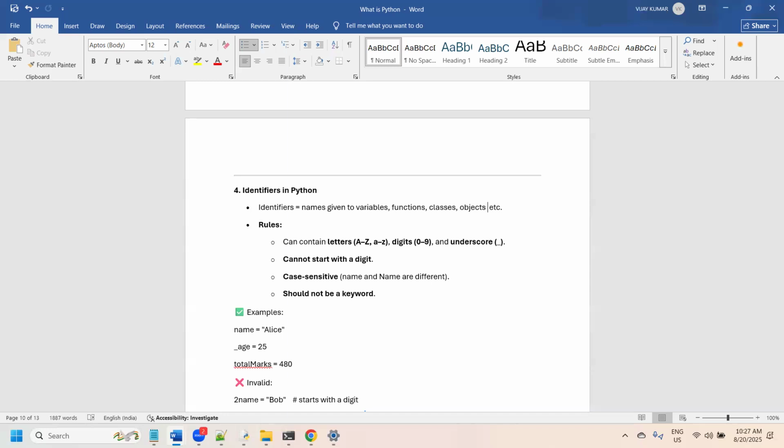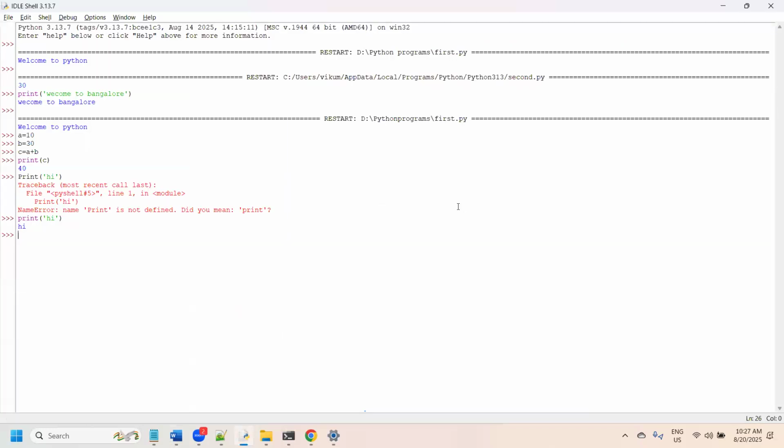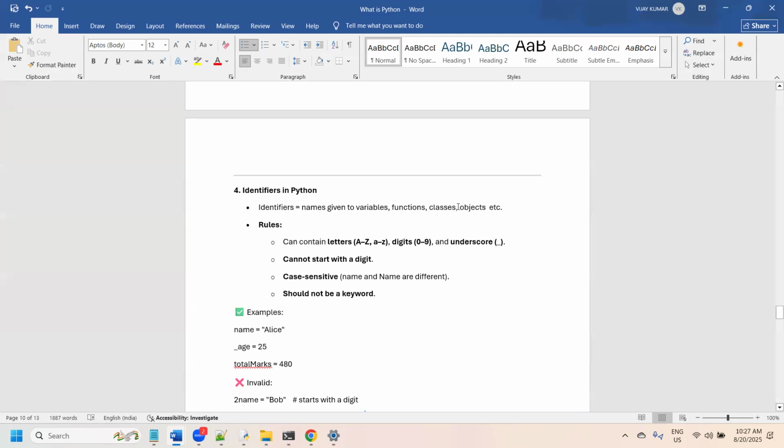We should follow some rules. What are all the rules we need to follow? The name of the variable, the name of the identifier, should not start with a number.